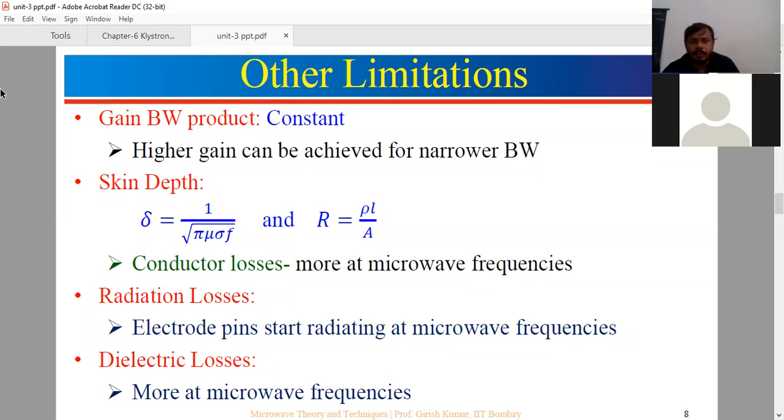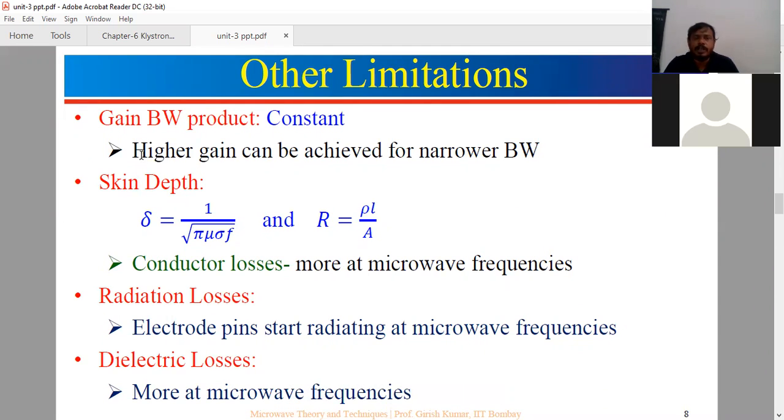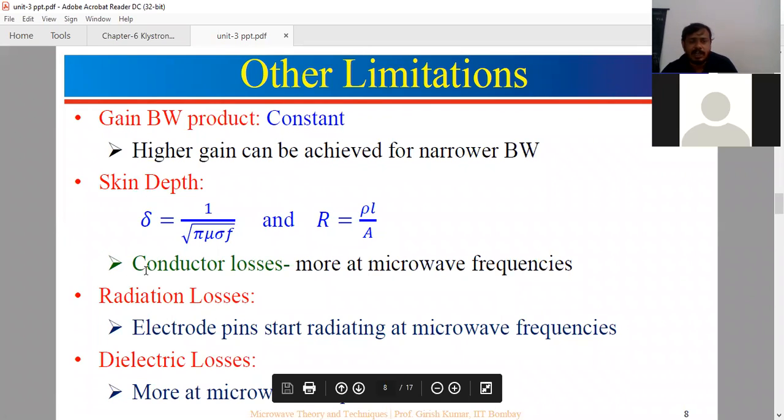That is for the normal electronic circuits, but in the microwave signal frequency range we have special devices to get more gain with more bandwidth also. This won't work for our high frequency range. Then coming to the power losses, we can have conductor losses, radiation losses and dielectric losses.